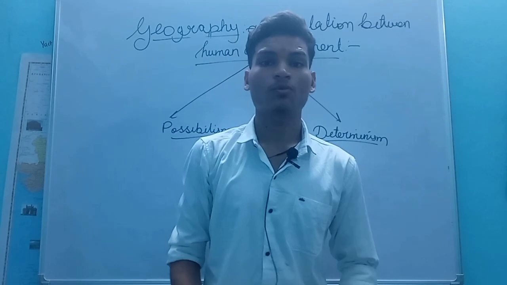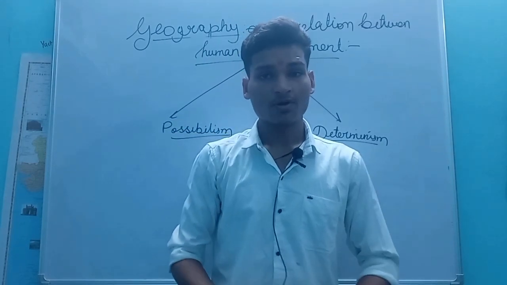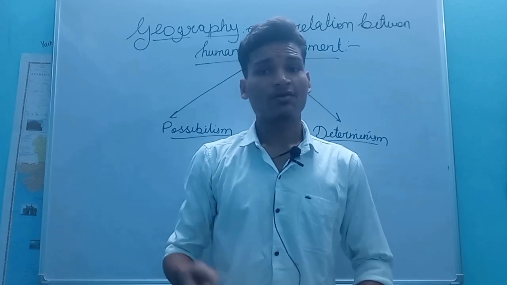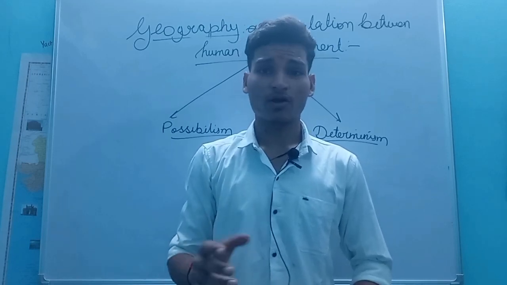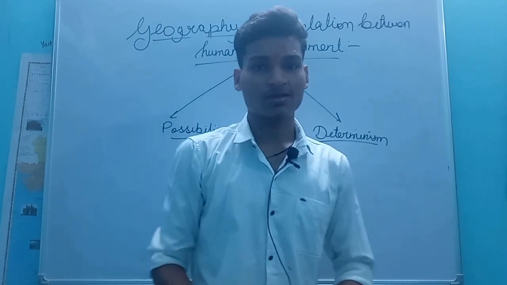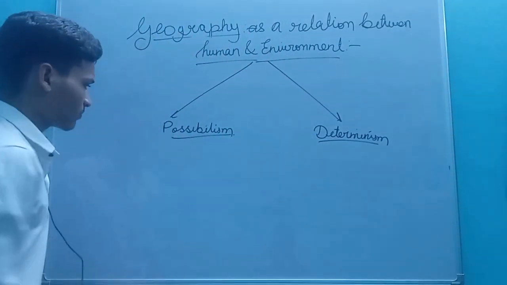So what is the meaning of possibilism and determinism? According to possibilism, humans can transform the nature accordingly, and this ideology was supported by Vidal de la Blache. Remember this name. So what does possibilism mean?